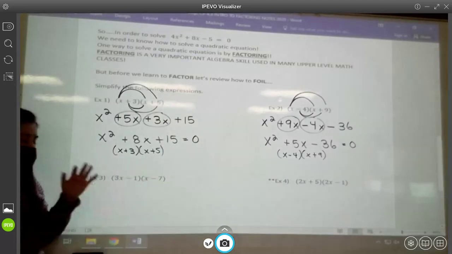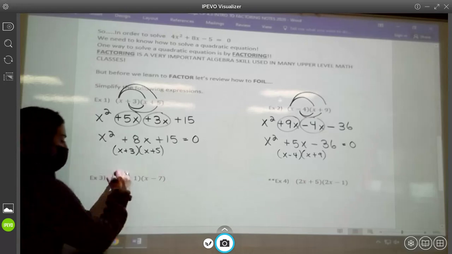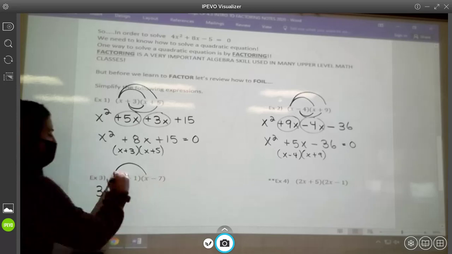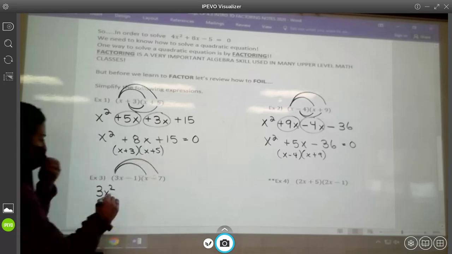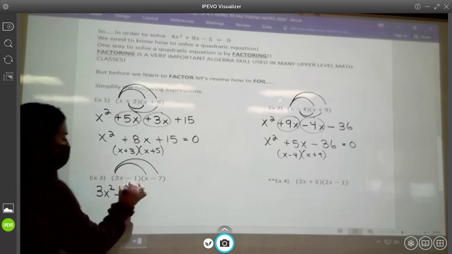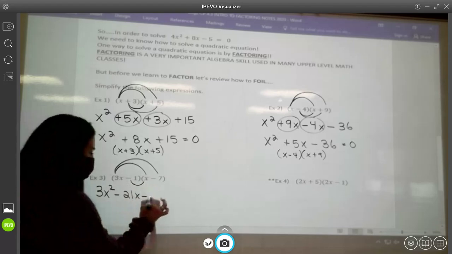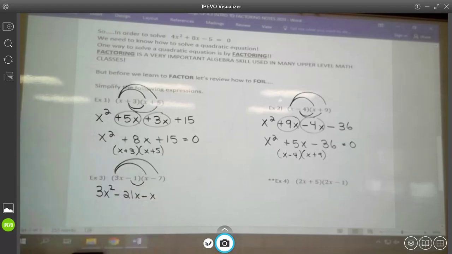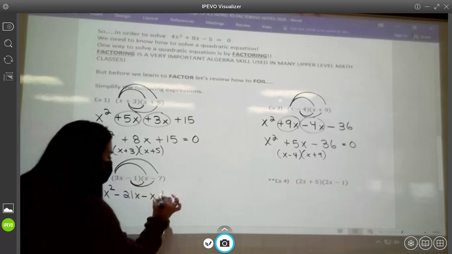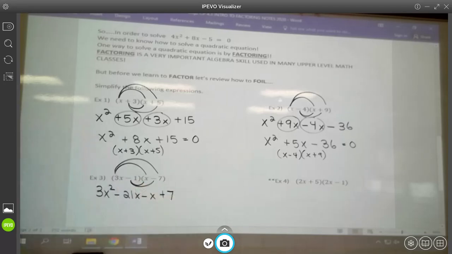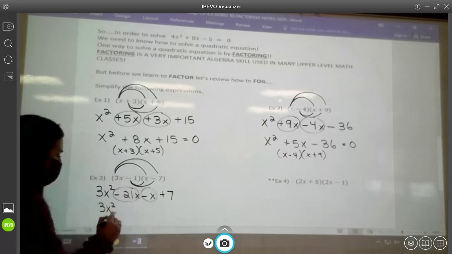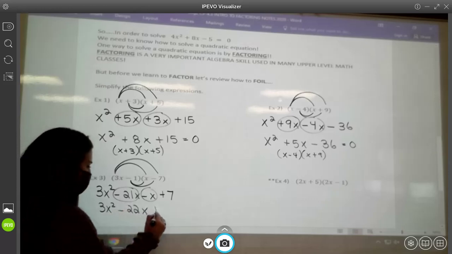Let's try this one. So if I multiply this together, 3x times 1x is 3x squared. 3x times -7 is -21x. -1 times x is -1x, or -x. And then -1 times -7 is +7. Combine your middle terms, and you end up with 3x squared. That'll get me -22x, and then +7.